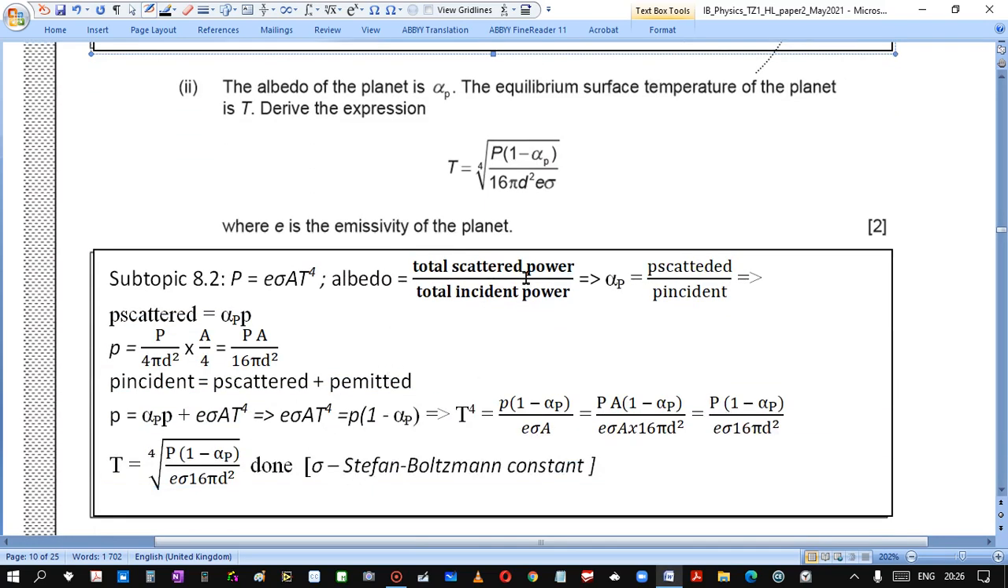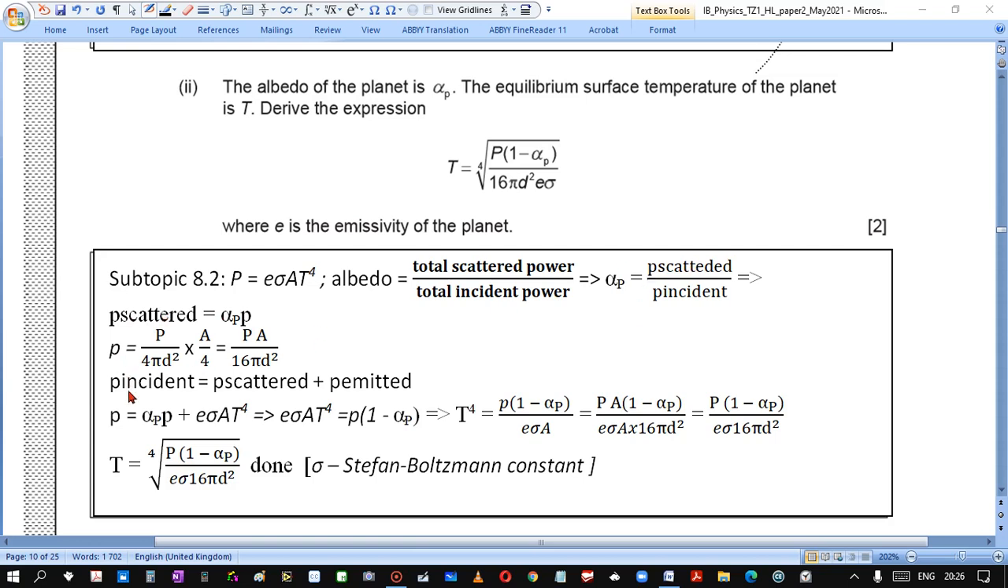The albedo of the planet is alpha. The equilibrium surface temperature of the planet is T. Derive the expression where e is emissivity of the planet. This is a bit complicated question. Let's do it. So subtopic 8.2 gives us the formula for power emitted by a body with temperature T. Albedo is scattered power over incident power. So rewriting this formula,